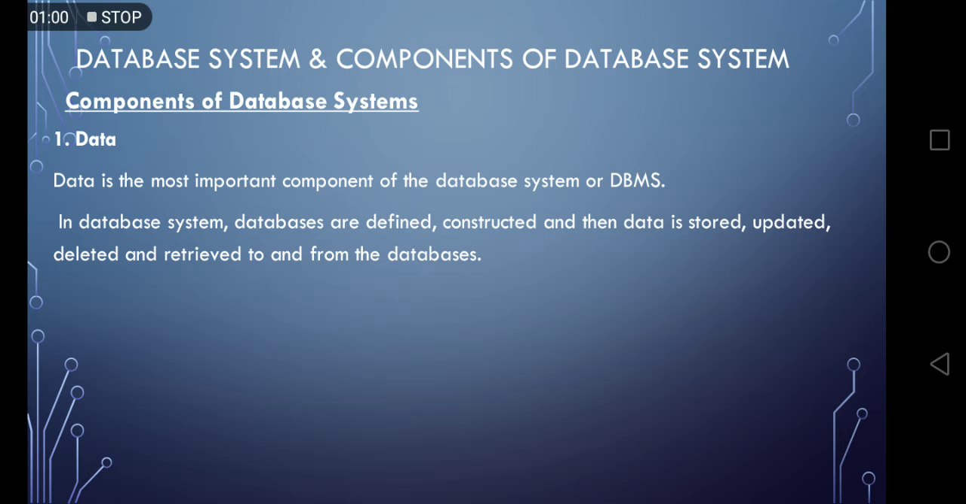First component of database system is data. Data is the most important component of database system or DBMS. The main purpose of database system is to store data in database and manipulate that data. In database system, databases are defined, constructed, and then data is stored, updated, deleted and retrieved to and from database.